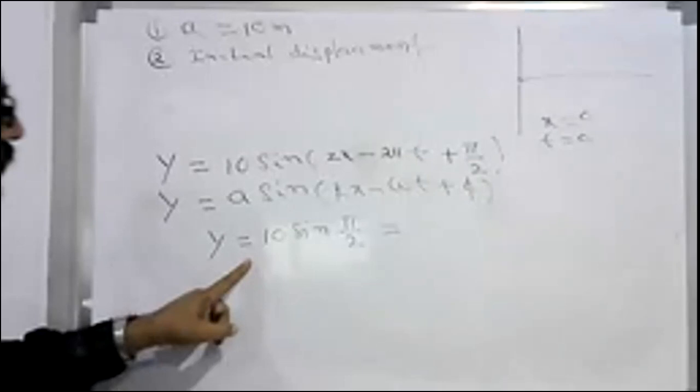This 10 is equal to the amplitude. So initially it started with its amplitude, A equal to 10 meters.